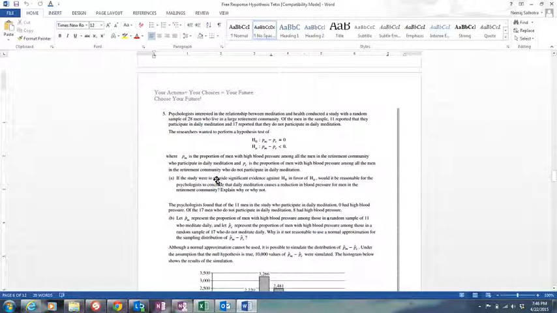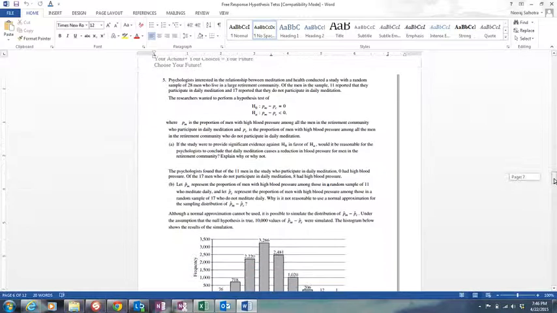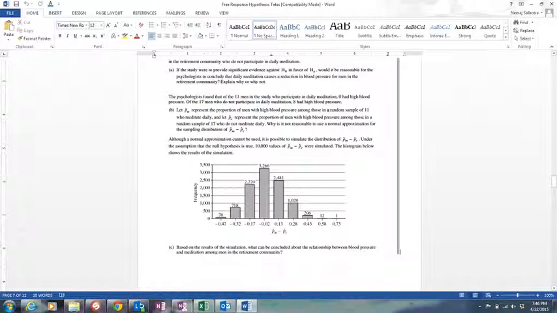So they ask us a few questions, and now they come down to Part C. The psychologists found that of the 11 who do meditation, 0 have high BP. And again, I will change my screen so you can see what I'm writing. Of the 17 who do no meditation, 8 of them have high BP.